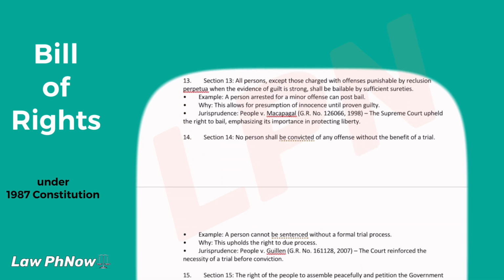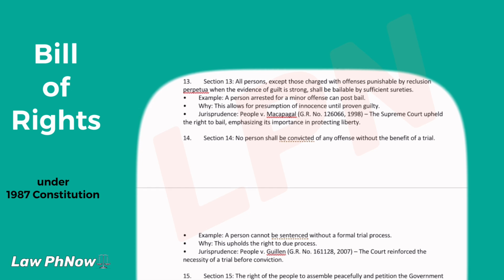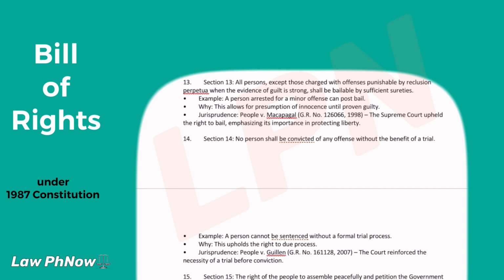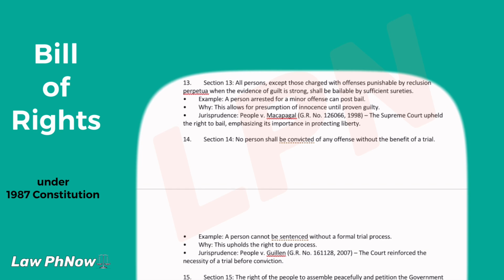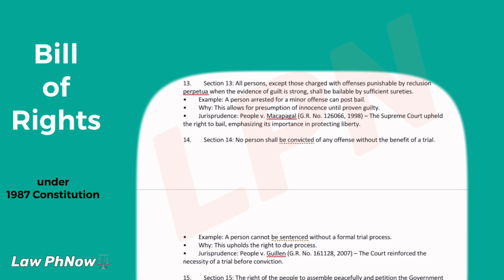12. Section 12. No person shall be subjected to torture or to cruel, inhuman, or degrading treatment or punishment. Example: law enforcement cannot use physical violence to extract confessions. Why? This protects human dignity. Jurisprudence: Battison versus Office of the Ombudsman, GR number 170193, 2009. The court condemned the use of torture as a violation of human rights.